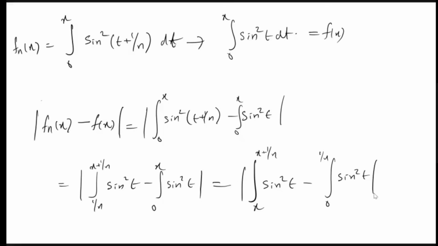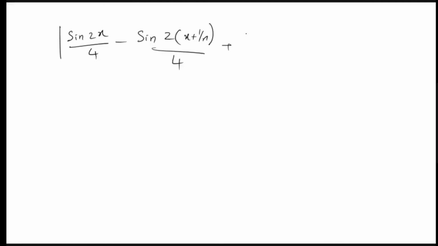They are just integrating, substituting sin²t = (1 − cos 2t)/2 and so on. I am just writing the final step. What I am getting is the modulus of sin 2x by 4 minus sin 2(x + 1/n) by 4 plus sin(2/n) by 4, after integrating and substituting the limits.